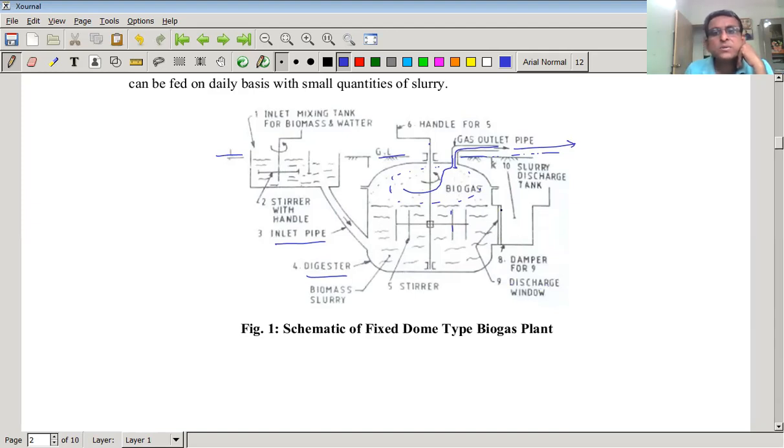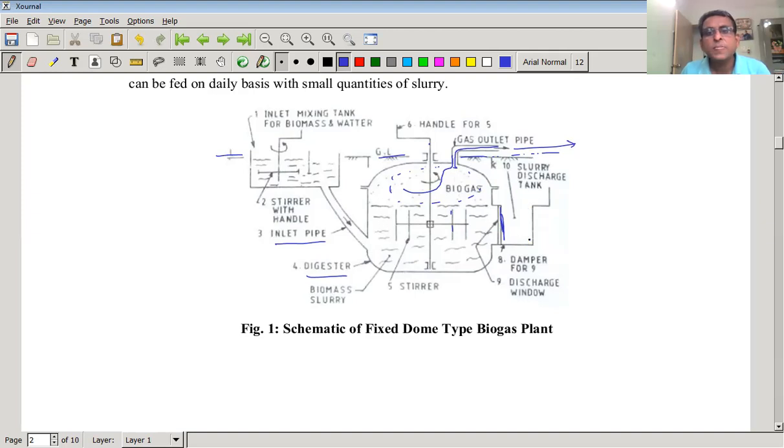So the residual of the biomass after production of the biogas, these residues are required to be removed from this plant so as to make space available for the incoming biomass, isn't it? So this residue material can be taken out from this window, and this window is called a discharge window, isn't it?